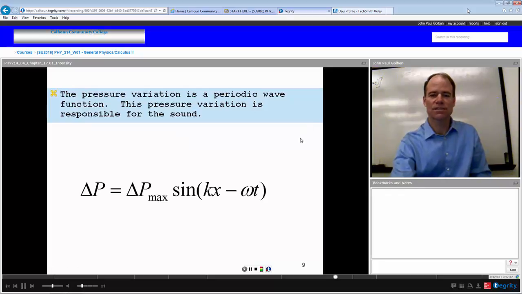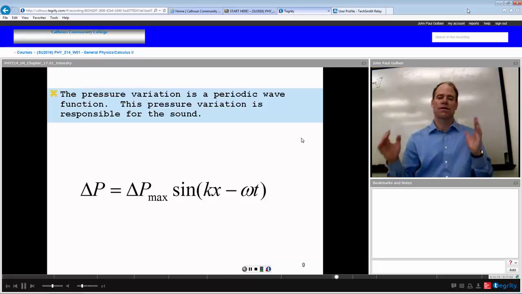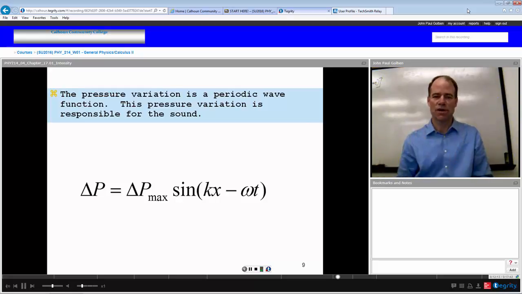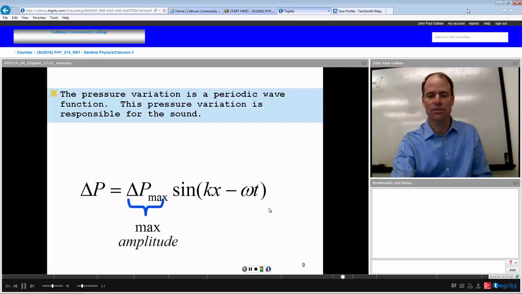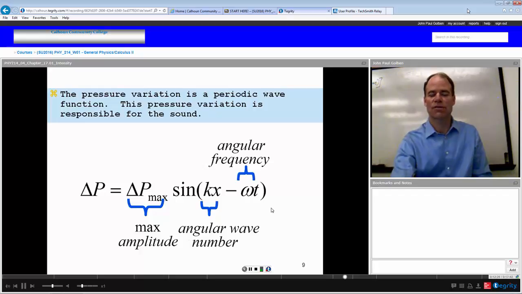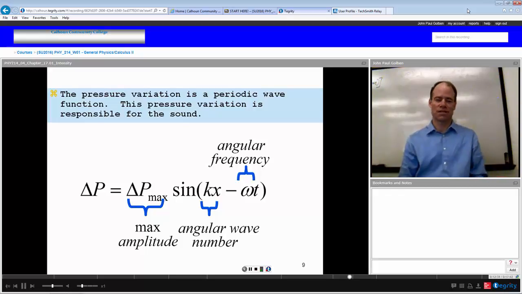So sound is indeed a pressure wave. It has an amplitude, which is our maximum point of pressure change. It has an angular wave number, k, in front of its spatial component x, and an angular frequency, omega, in front of its time. So maximum amplitude, angular wave number, angular frequency, like any other wave that we've talked about, say, in chapter 16. Your book spends 3 or 4 pages on this subject, but that's basically what the conclusion is. Sound is a wave, with amplitude, wave number, and angular frequency, like any other wave.